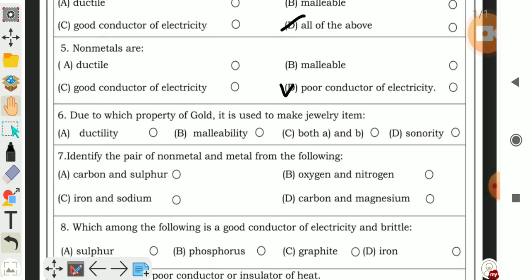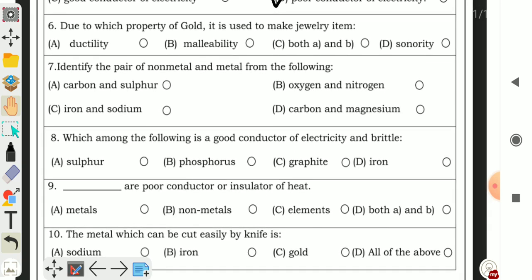Next question, question number 6. Due to which property of gold is it used to make jewelry items? Which property, children, is the reason we make jewelry from gold? Ductility, malleability, both A and B. They are very good ductile and malleable, gold is. So that is why it is used for making jewelry. So the correct answer will be C, both A and B.